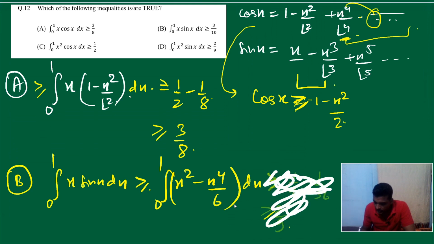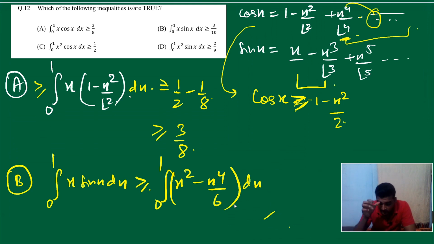It's x cube by 3, right? So if you integrate this, we get 1 by 3 minus 30. If you solve this, it is nothing but 3 by 8. Okay, now please tell me, something is greater than 3 by 8 and it's 3 by 10. In option 2 we have 3 by 10. So 3 by 8 is greater than 3 by 10, yes or no?